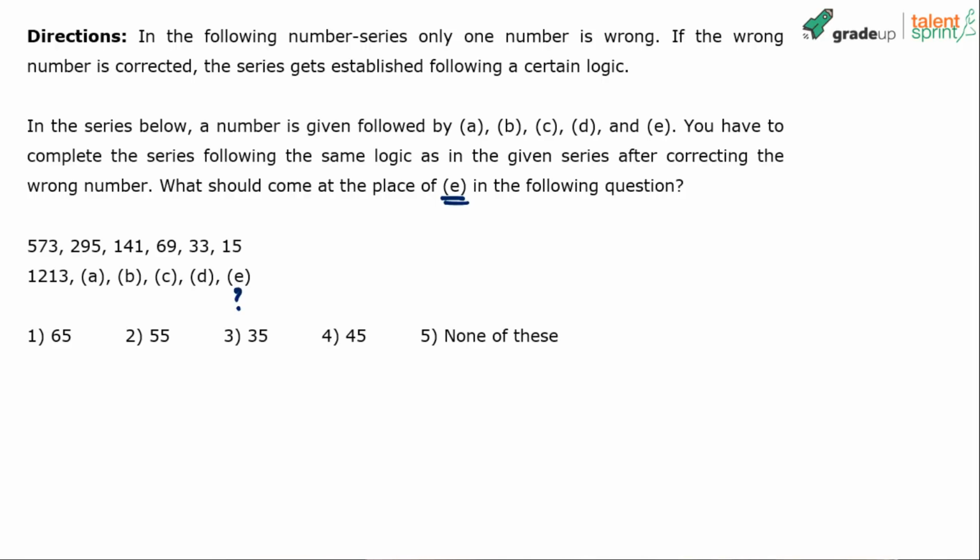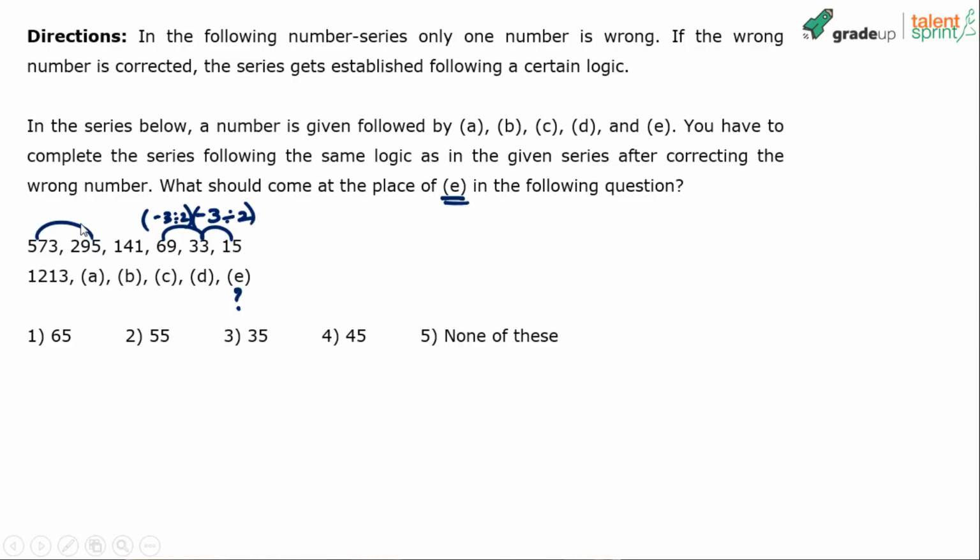Yeah, let's take it up now. Enough time has been spent. So what do you think is the logic? It's about cracking the logic there, right? See, if I look at the reverse of the series, it's like this: minus 3 divided by 2. 33 minus 3 is 30, by 2 is 15. Similarly, 69 minus 3 is 66, divided by 2 is 33. So the pattern is straight. It is minus 3 by 2.